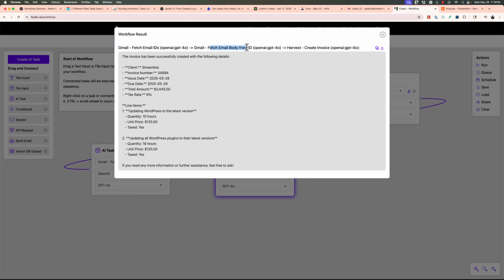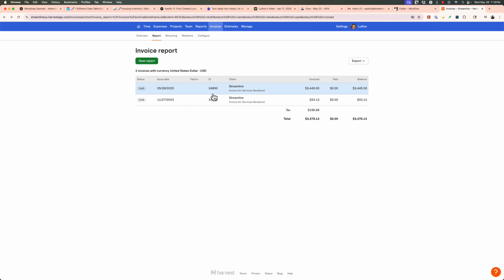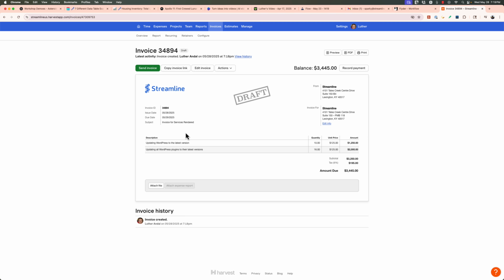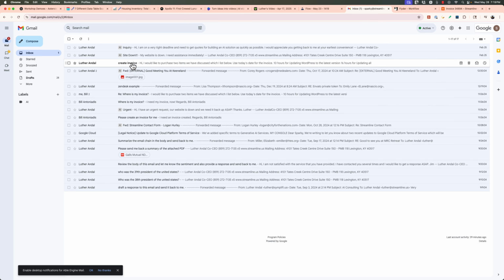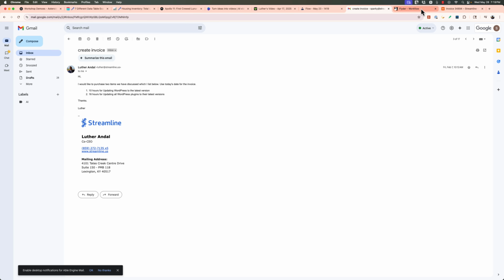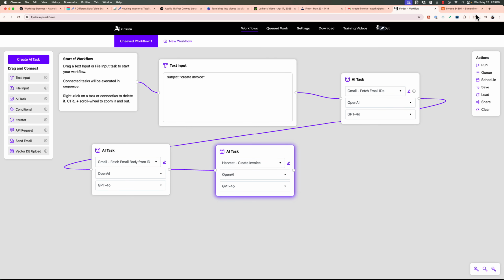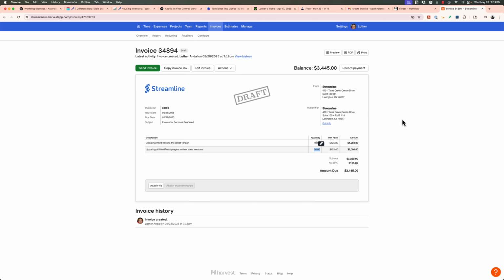Fetch the email IDs. It got the email body and it read the email and created the invoice. So let's see. There were 2 invoices. There's our third one. We go in, update WordPress to the latest version, update all of the WordPress plugins to the latest version, 10 hours and 16 hours. And that is exactly what we had in our email. So there's an example of a custom built solution in AI that allows you to quickly and rapidly read an email and create invoices from it.